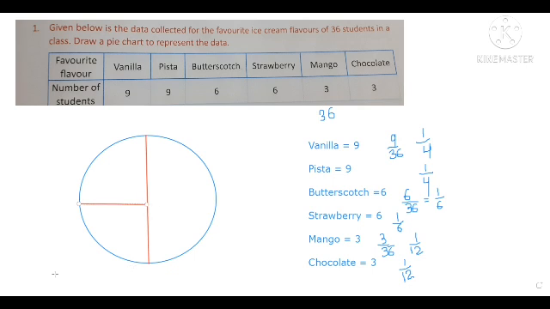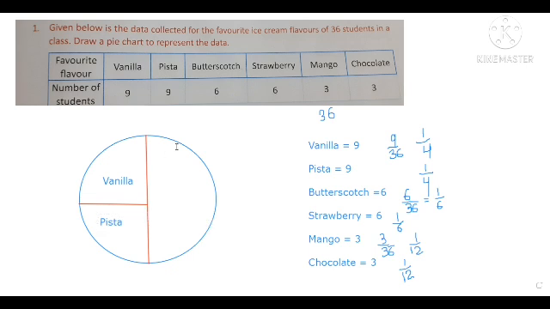So we are going to write here. So this half, sorry. So this is 1 by 4 and this is also 1 by 4. So this is representing vanilla, and pista is also representing 1 by 4. So we will write here pista as well.